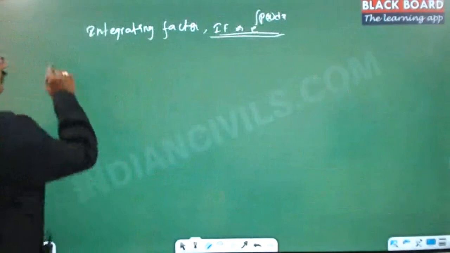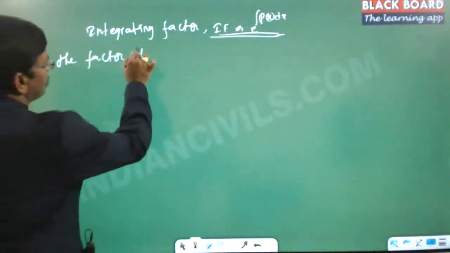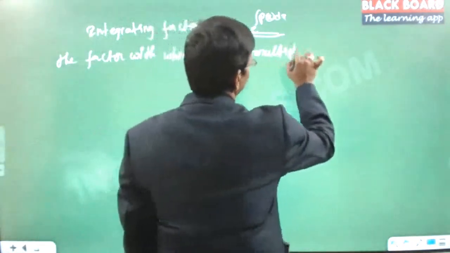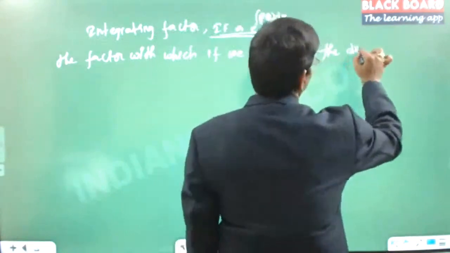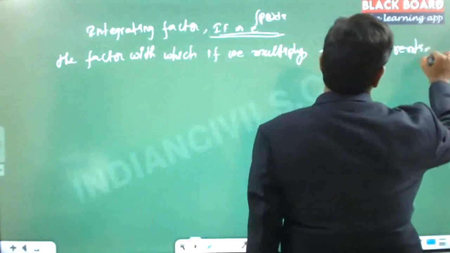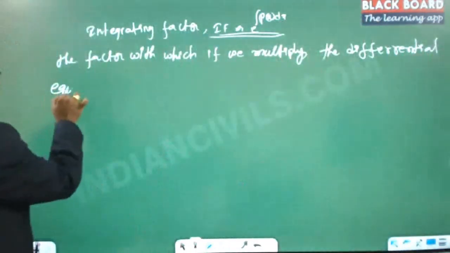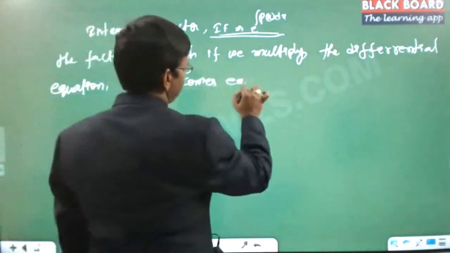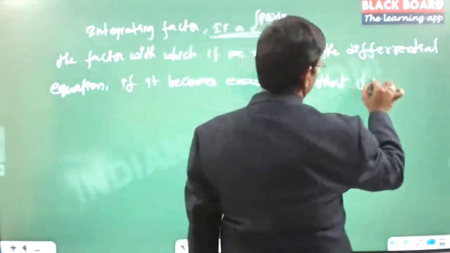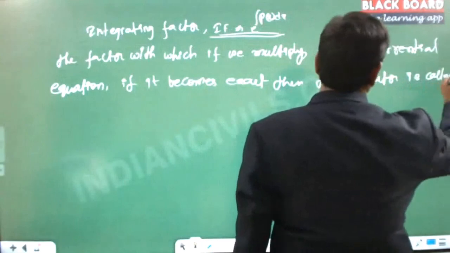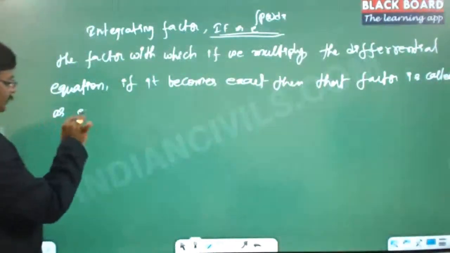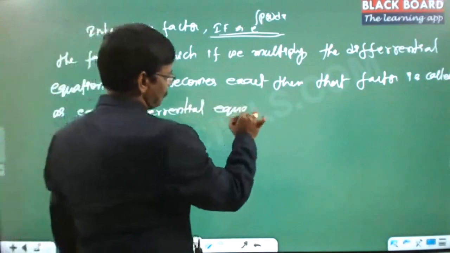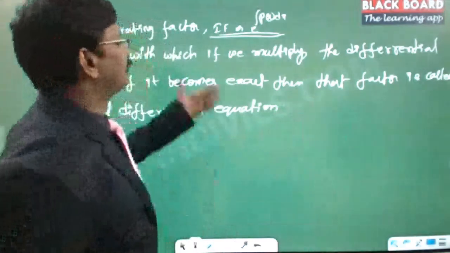So here, the factor with which, if we multiply the differential equation and it becomes exact, that factor is called the integrating factor. Here the integrating factor is e power integral p of x into dx.